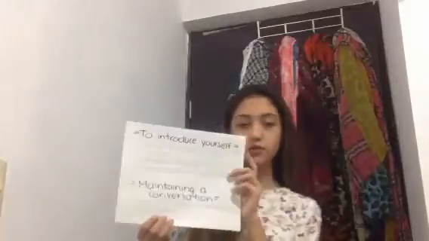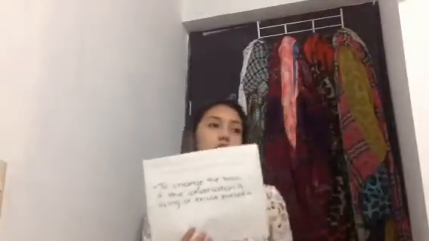To maintain a conversation, we can ask an open-ended question. We can make a volunteer comment, or we can listen and look at the other person. For example, a volunteer comment is, I'm talking with the other person and I say, oh, you know, I am a student in Tech Millennium, and that is my volunteer comment.